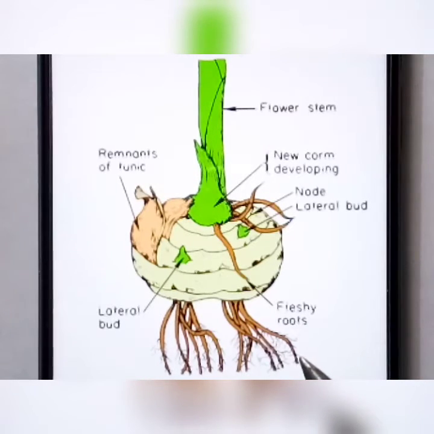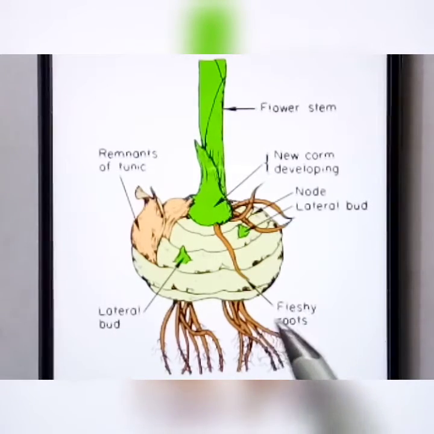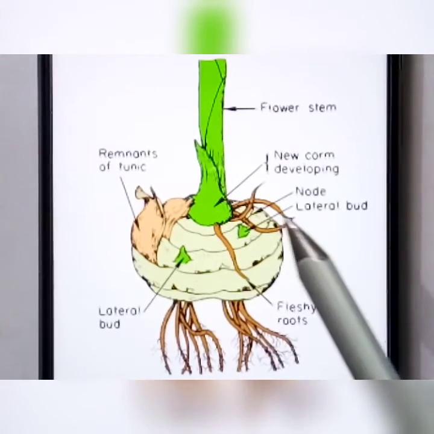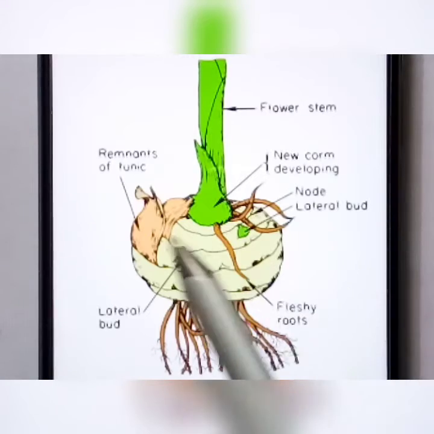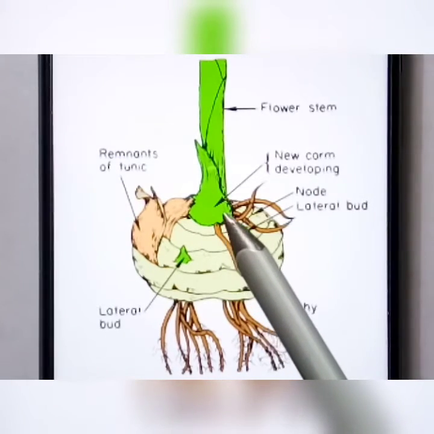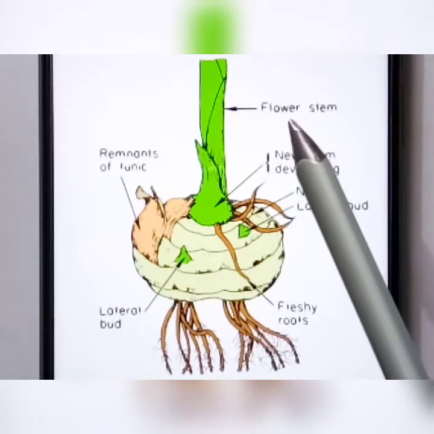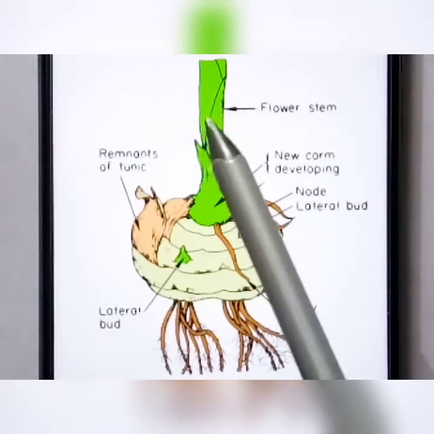It is colocasia. Lateral buds, fleshy roots, nodes, and a new corm developing at the base of the stem. That is the flower stem.